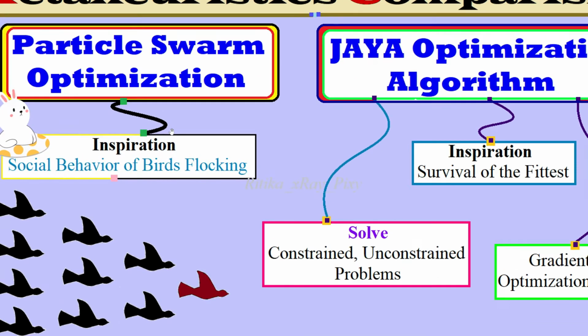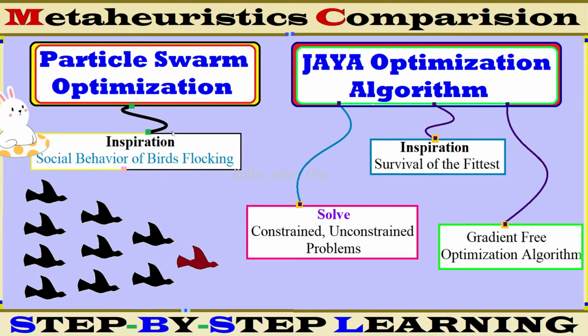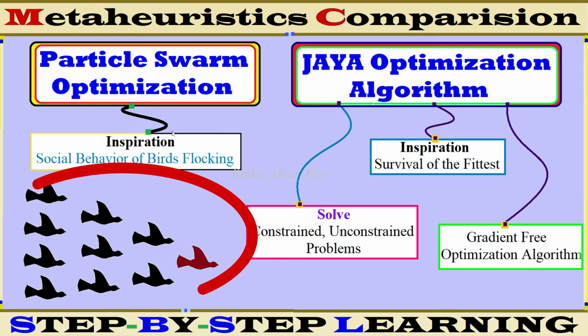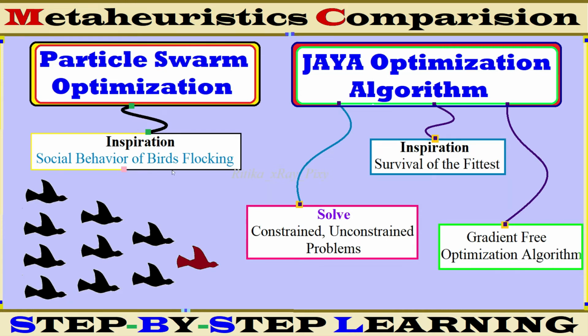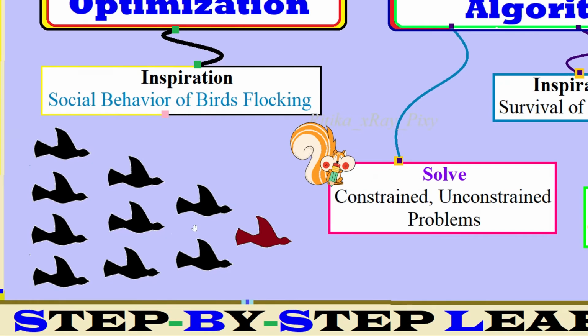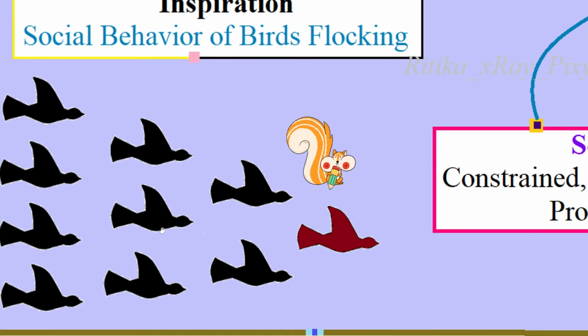First, you can see we have the particle swarm optimization algorithm. Particle swarm optimization algorithm is a simple algorithm with few parameters. This algorithm mimics the social behavior of birds flocking, where a group of birds are randomly flying and searching for the food in the area, and it is assumed that there is only one piece of food, and the PSO search strategy is to follow the bird that is nearest to the food.